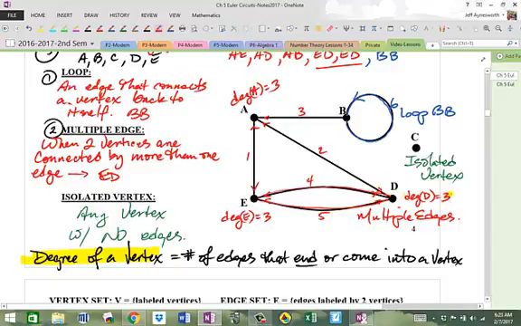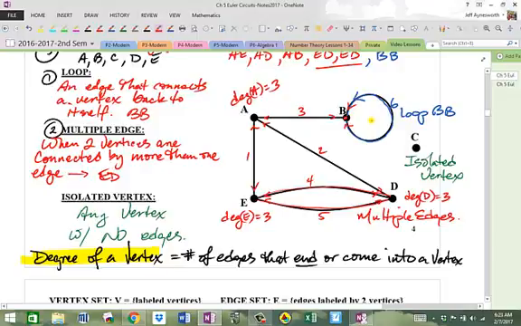And the degree of B, let me see, there's 1 street coming into B. Let's think of B as a house. There's 1 coming into B here, and there's another way to get into B, over here. So the degree of a loop we're going to define as 2. So this is really degree 3 here.